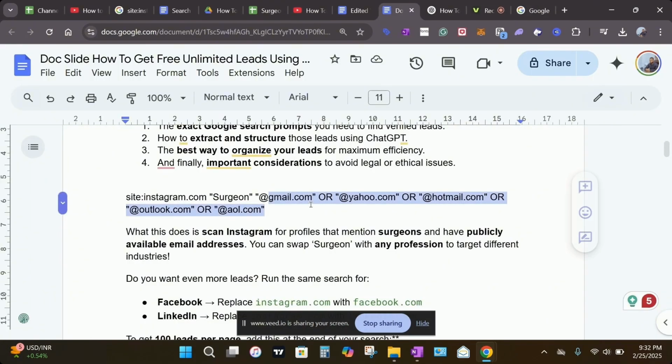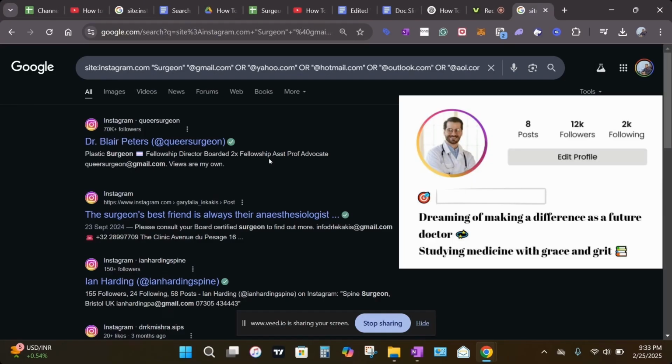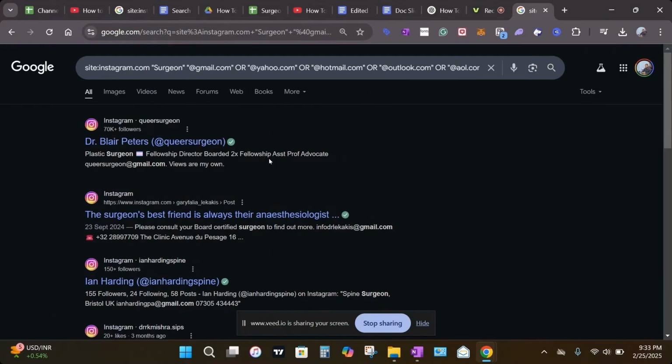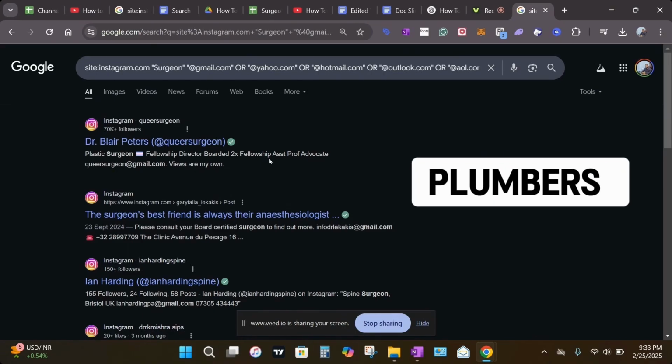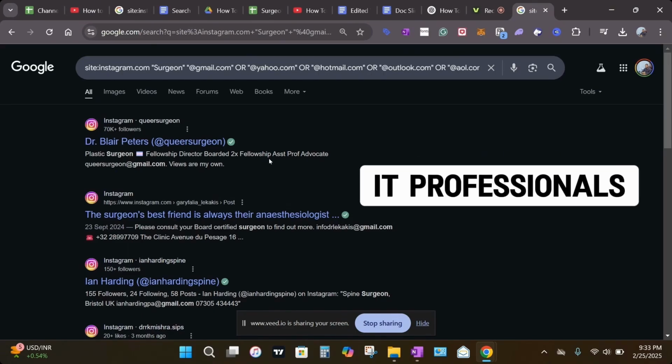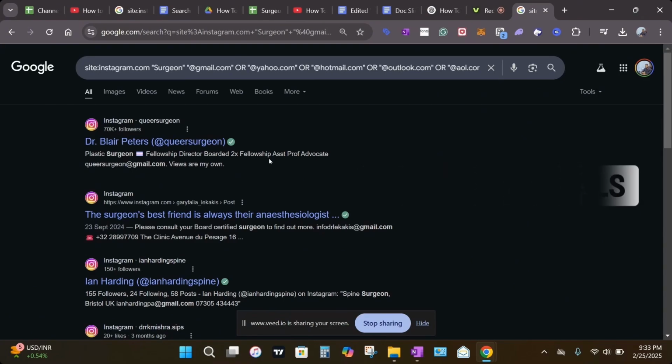Let's copy this prompt into Google Search. What this does is scan Instagram for profiles that mention surgeons and have publicly available email addresses. You can swap surgeon with any profession to target different industries, whether it's dentists or plumbers or horticulturists or IT professionals, whatever industry you are focusing on.